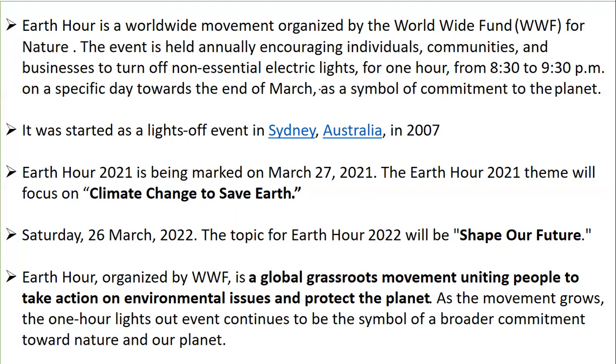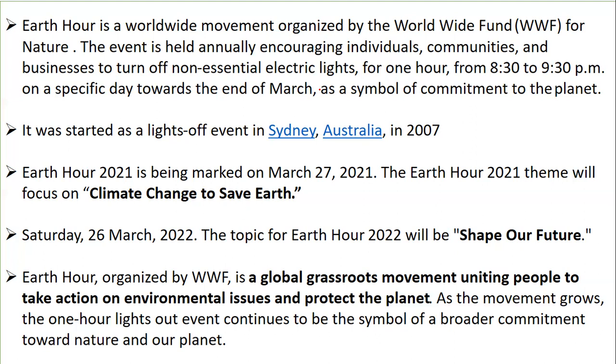Earth Hour was marked on March 27th in 2021, and the theme was climate change to save the earth. In case they ask, you will get it under 2022 only, but still, 2021 was March 27, climate change to save the earth. And in 2022, it was on March 26th, that is Saturday. The theme was to shape our future.